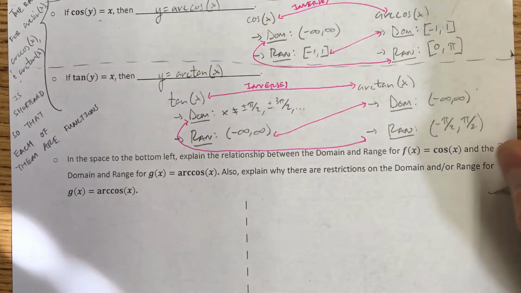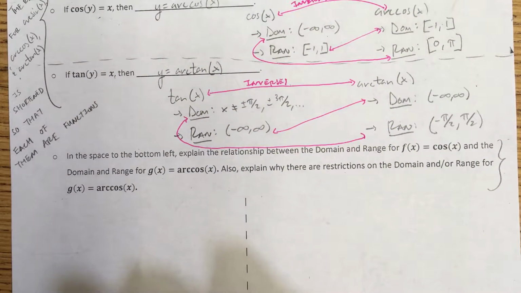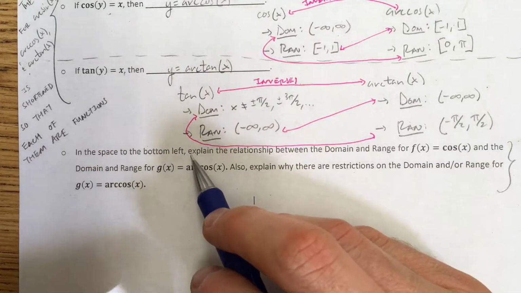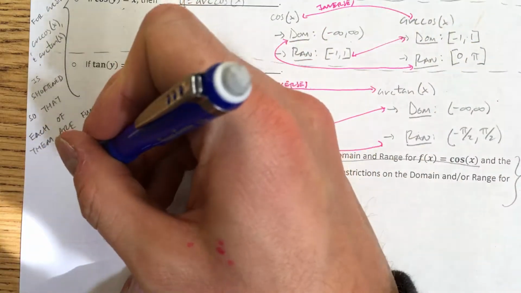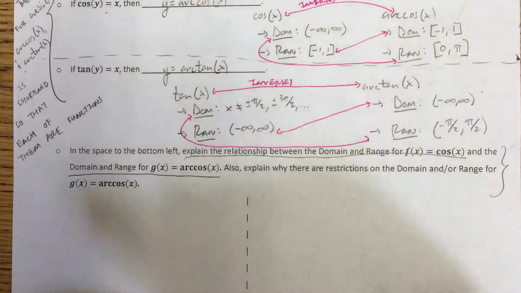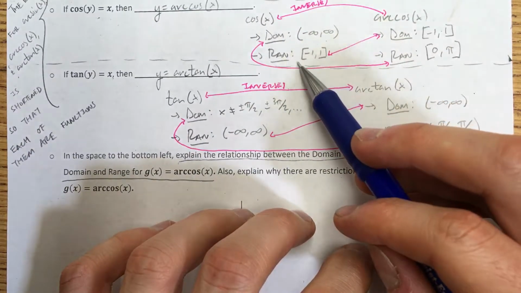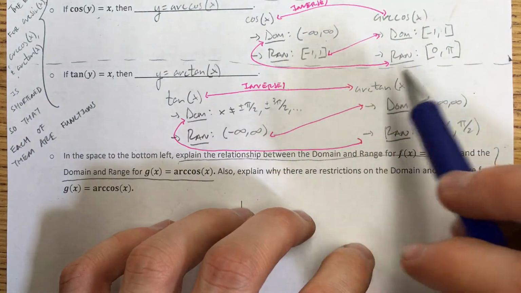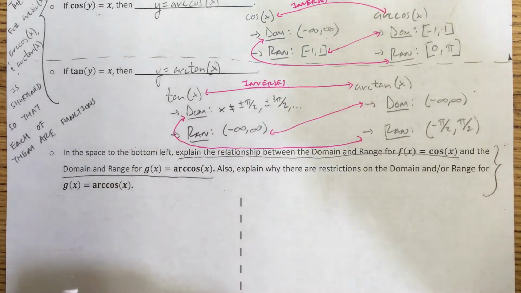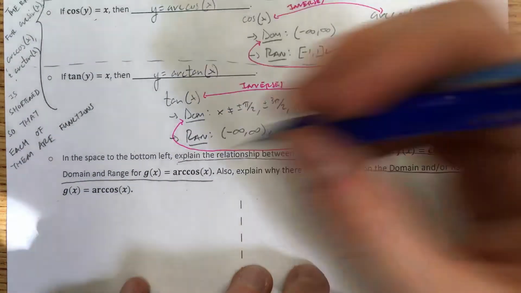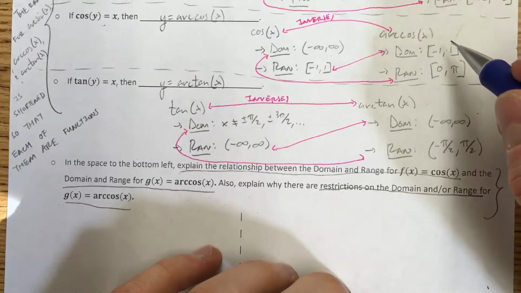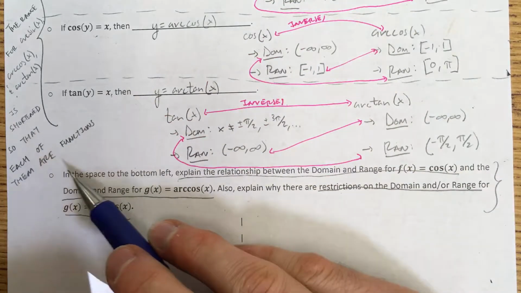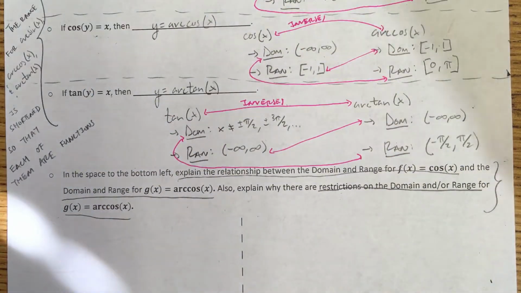this here is a writing prompt that will be on the next assessment. On the next assessment, the first question, I'm going to expect you to explain the relationship between the domain and range for cosine and the domain and range for arc cosine. Essentially that the domain and range flipped. The range became the domain, the domain became the range. However, you should also be able to describe the restriction for arc cosine, meaning that the range did not actually become negative infinity to infinity because we had to shorten it so that it is a function.